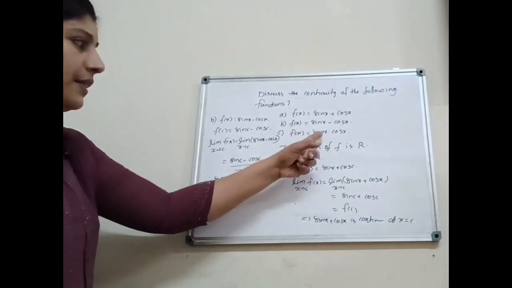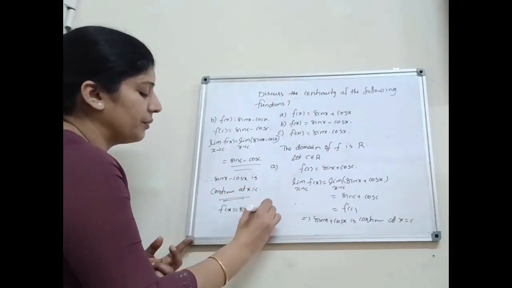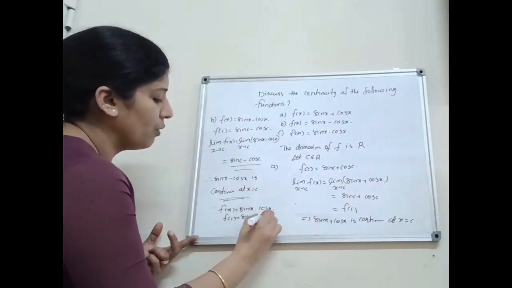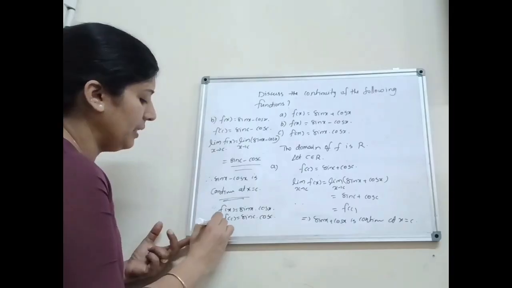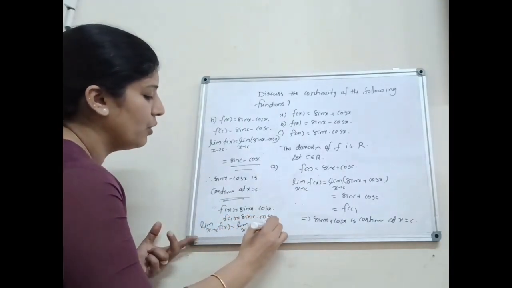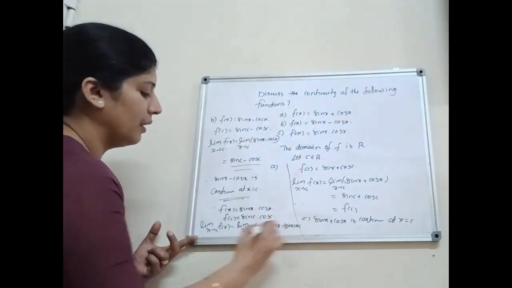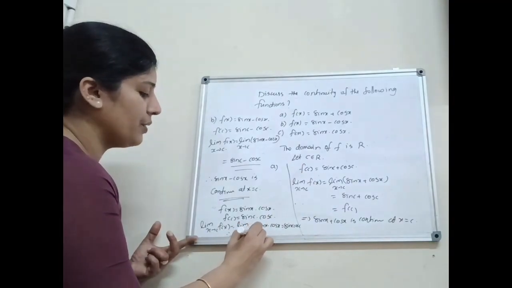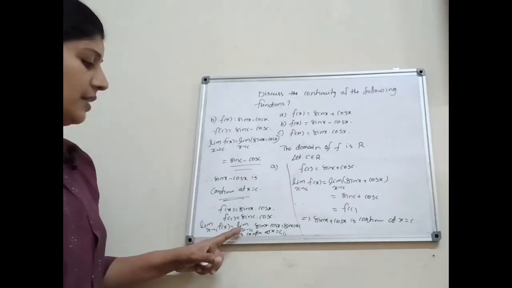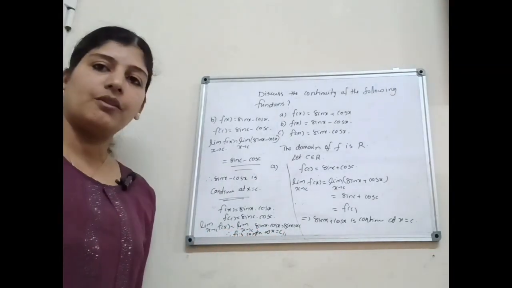Then third one, f of x equal to sin x into cos x, and let c belong to R. Then f of c equal to what? Sin c into cos c. Then next, limit x tends to c f of x equal to what? Limit x tends to c sin x into cos x is equal to sin c into cos c. Therefore, f is continuous at x equal to c. That is, limit x tends to c f of x equals sin c into cos c. Therefore, f is continuous at x equal to c.